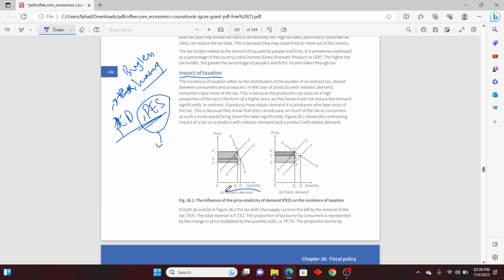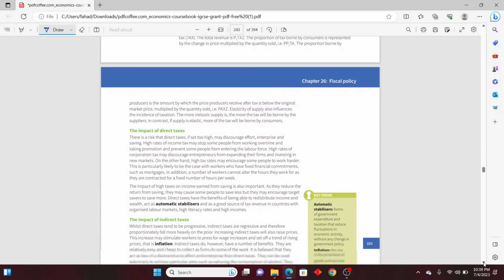This is inelastic demand. You can see this is the impact, the shifts. This shaded area will tell you the taxation. Why? Because this is the supply curve, and it is going to the left hand side. When the supply curve goes to the left, it means supply is decreasing. And again, it is elastic demand. Elastic demand means your demand is getting less. So again, the shaded areas will tell you how much tax there is.